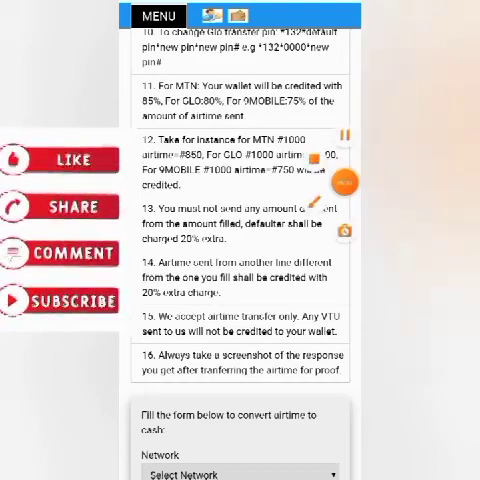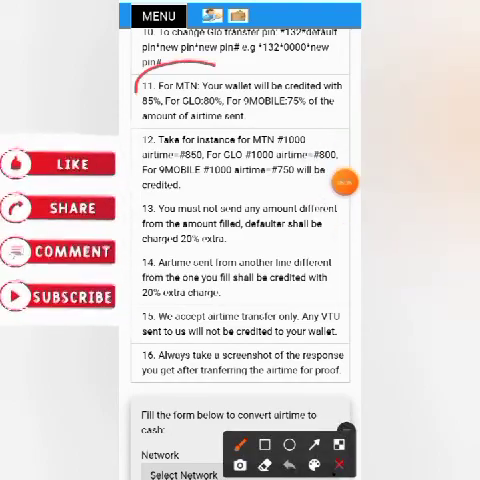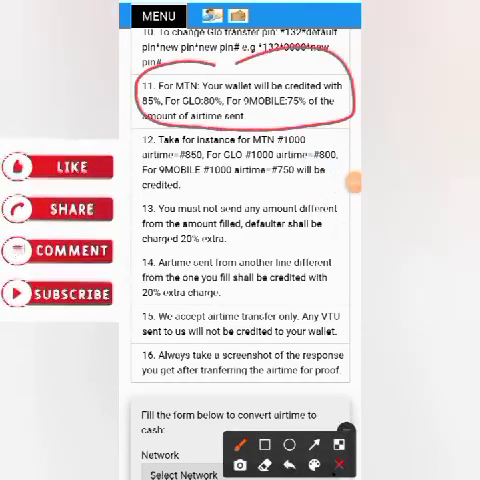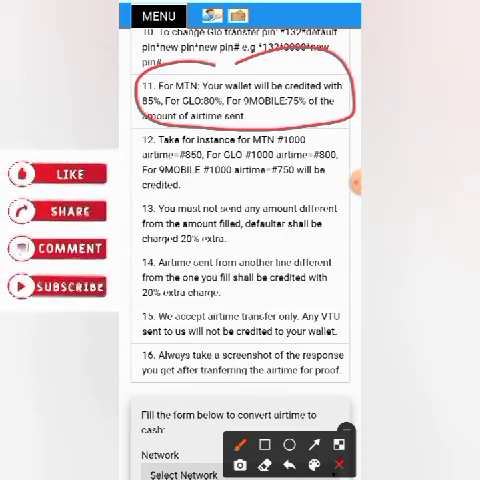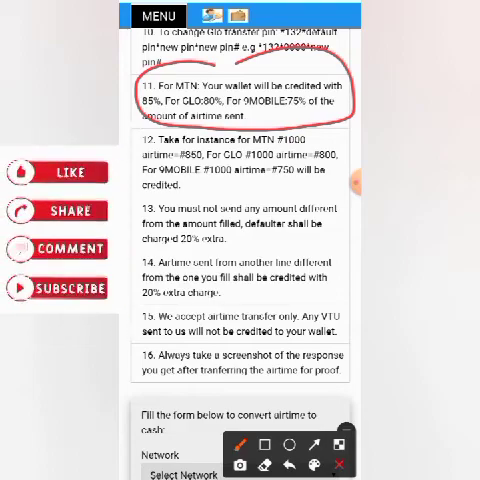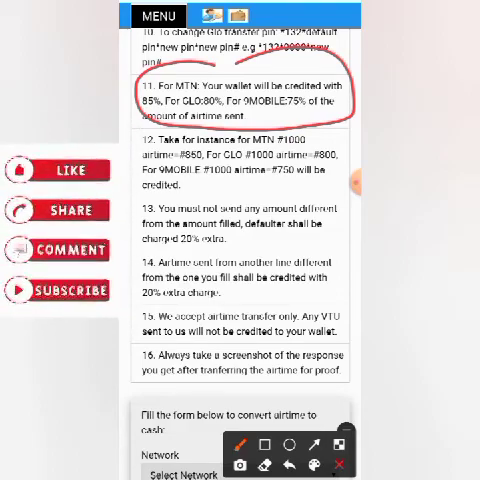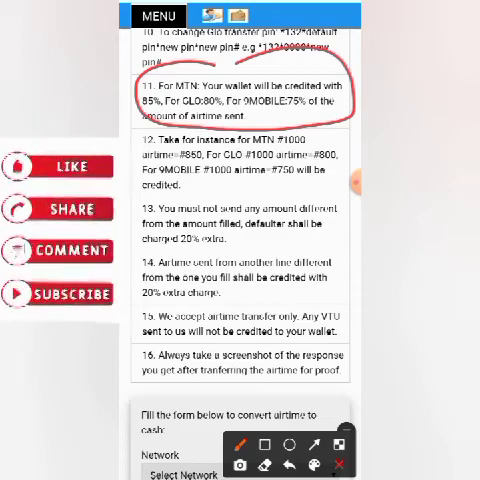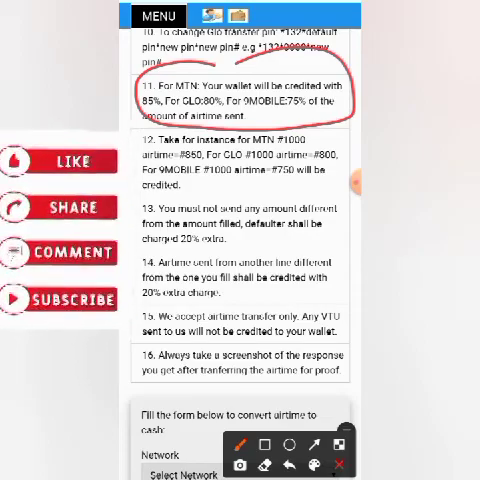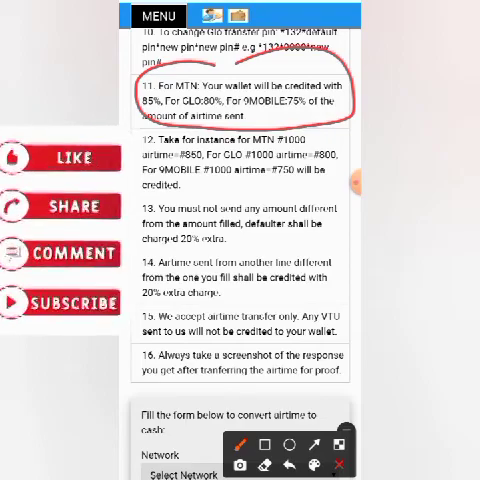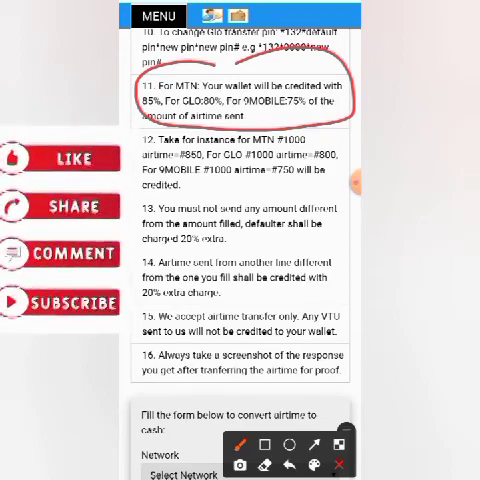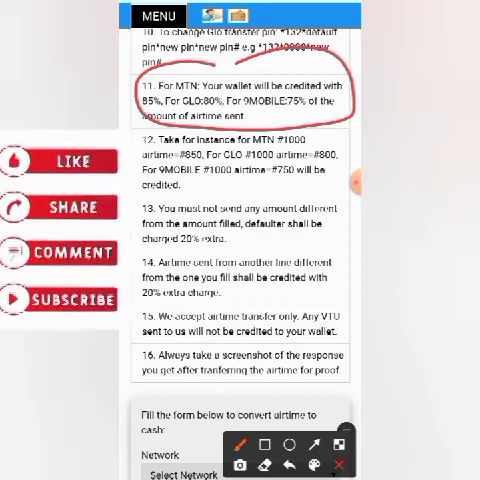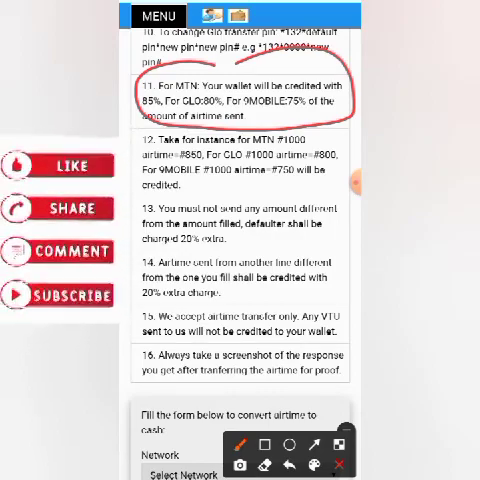Now for MTN, your wallet will be credited with 85%, for Glo 80%, for 9 Mobile 75% of the amount of airtime sent. So if you transfer 1,000 naira worth of airtime to them, they will give you 85% in return. So 85% of 1,000 naira is about 850 naira. So that's what you'll be getting in return.